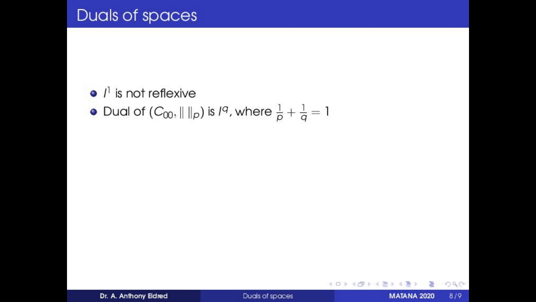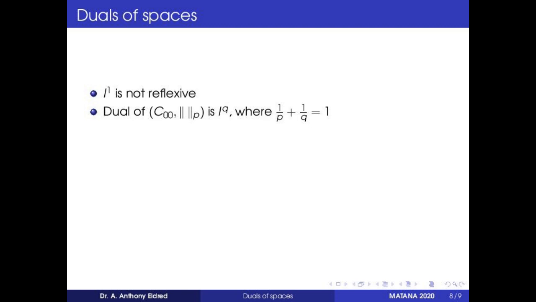LP is the completion of C0 under P norm, so any linear functional on LP is also a linear functional on C0. If we take any two different linear functionals on LP, they will also be different on C0, because C0 is dense in LP. So if we have an element x in LP such that f of x is not equal to g of x for two linear functionals, then we can also find an element y in C0 such that f of y is not equal to g of y. For any element x in LP, we can find an element y in C0 such that x and y are arbitrarily close to each other.